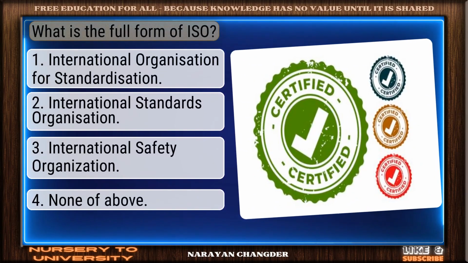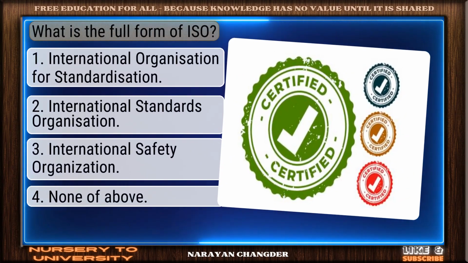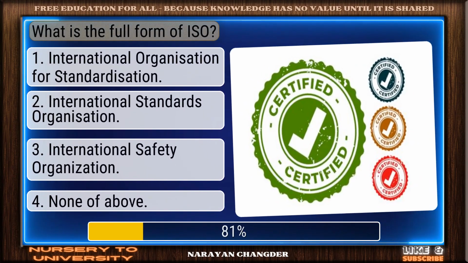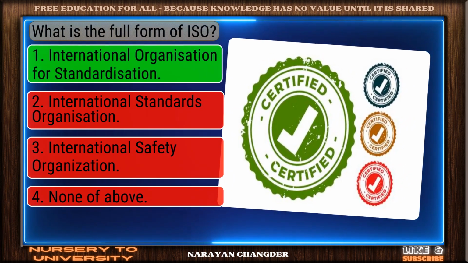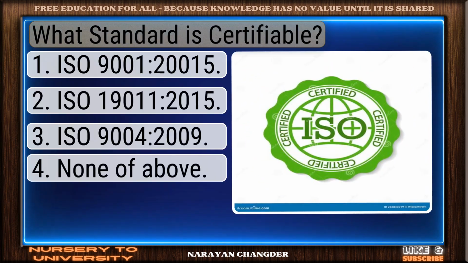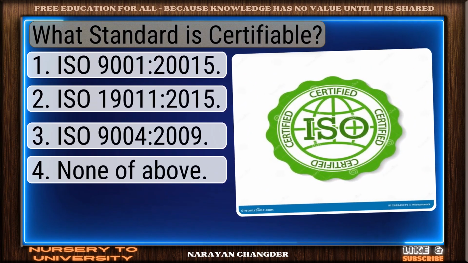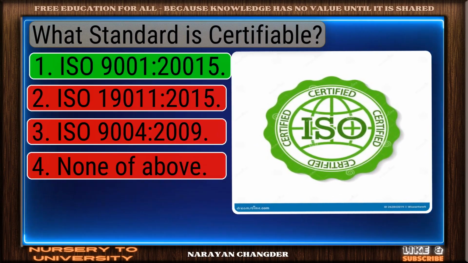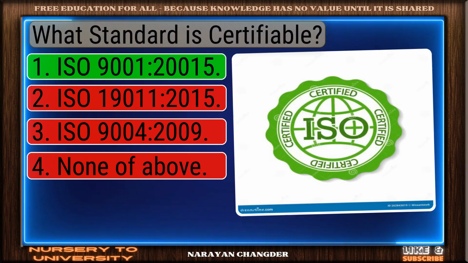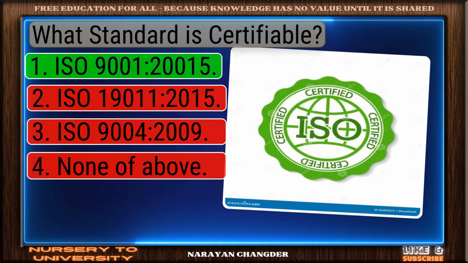Question number 49. What is the full form of ISO? Sharp thinking. International Organization for Standardization is the right choice. Question number 50. What standard is certifiable? Strong choice. ISO 9001/2015 is the right answer.